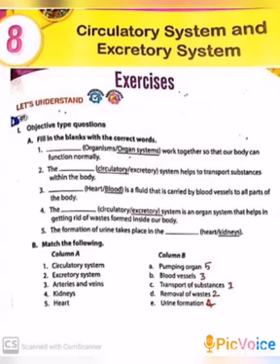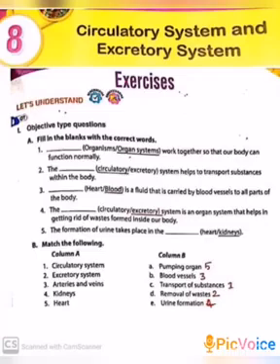The excretory system is an organ system that helps in getting rid of waste from inside our body. Next, fifth one. The formation of urine takes place in the blank, heart or kidneys? The answer is kidneys. The formation of urine takes place in the kidneys.